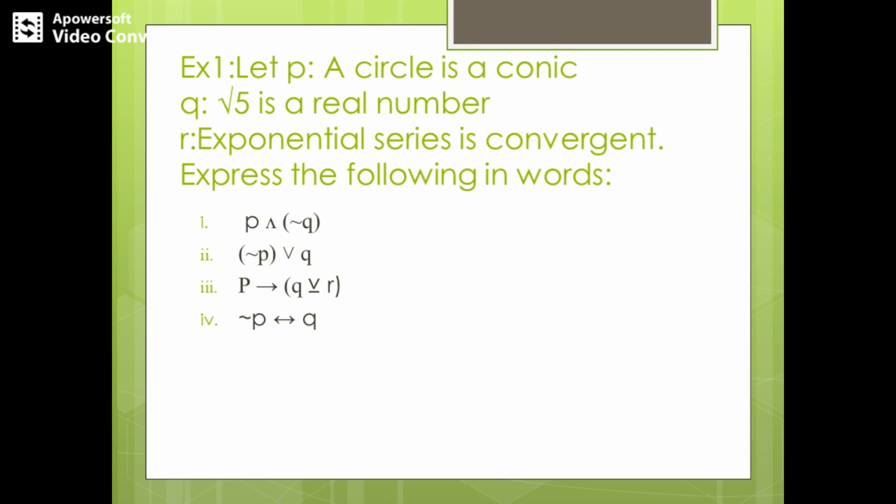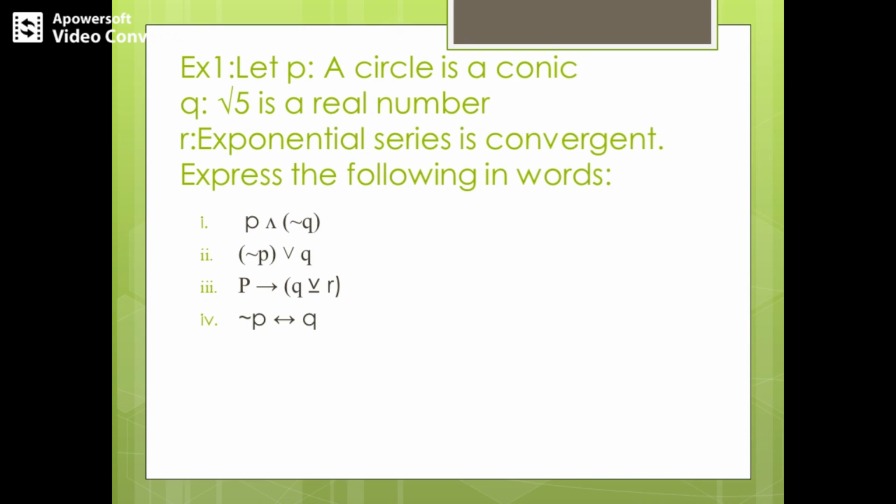So if a circle is a conic, then either root 5 is a real number or exponential series is convergent, but not both. So I repeat, the answer for the third sub question is: if a circle is a conic, then either root 5 is a real number or exponential series is convergent, but not both.